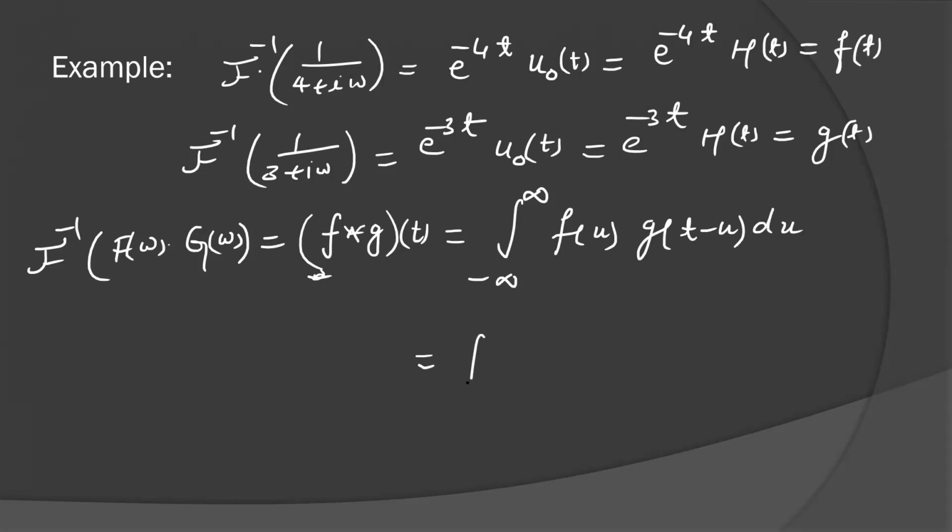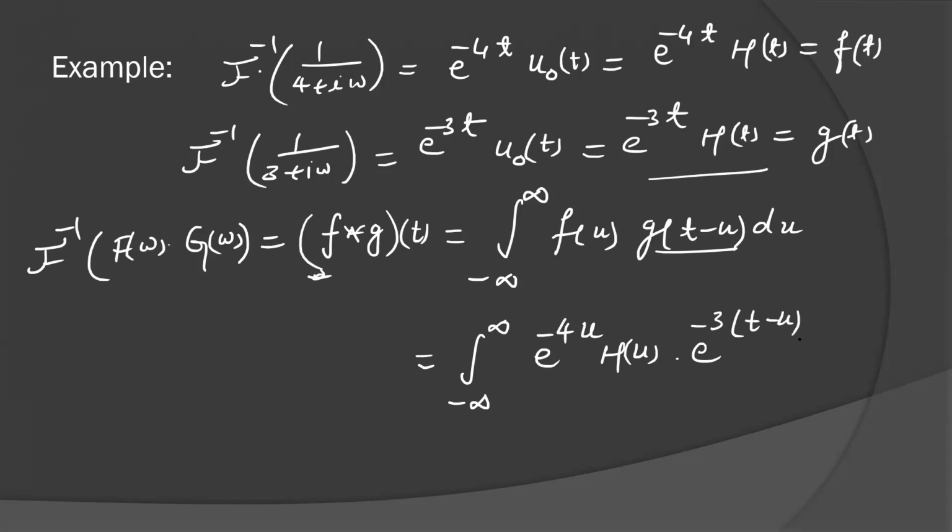So this can be written as the integral from minus infinity to infinity. What will be f(u)? e to the power minus 4u h(u). What will be g(t minus u)? If we have g(t) like this, then it will be e to the power minus 3(t minus u) h(t minus u) du.